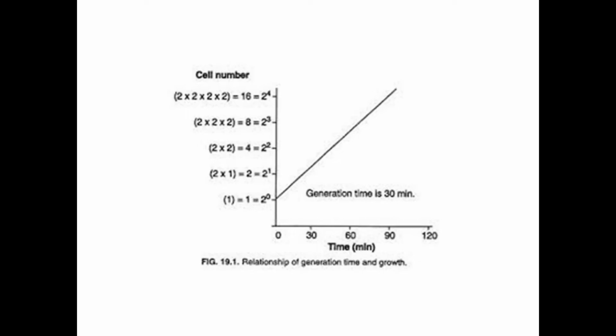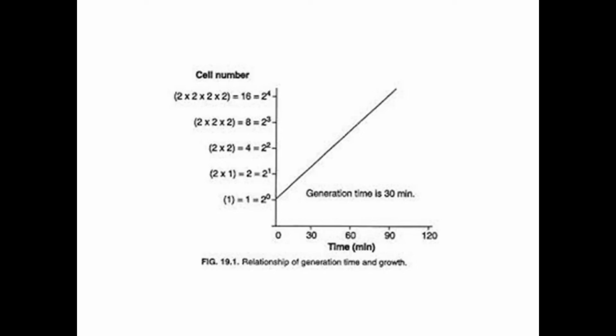That means the time required for a bacterial cell to undergo a single cell division and to produce two identical daughter cells. This generation time can be determined from the number of generations that occur in a particular time. We'll discuss this generation time in the next slides.